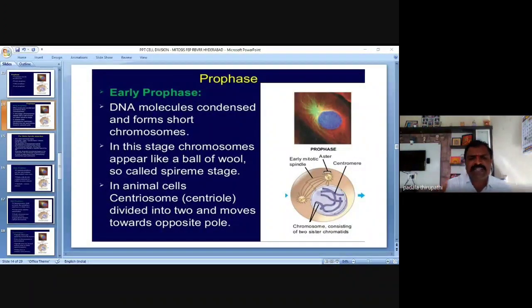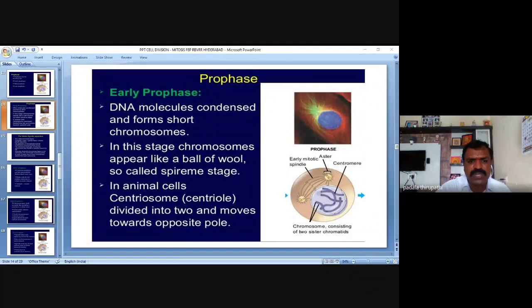What about plant cells? Plant cells do not possess a centrosome. Very, very important: centrioles are present only in animal cells. The centrosome divides into two, and each one moves towards the opposite poles of the cell. These are the changes that occur in early prophase.